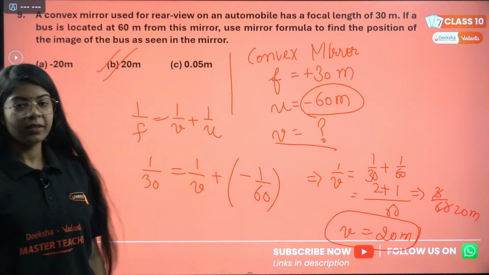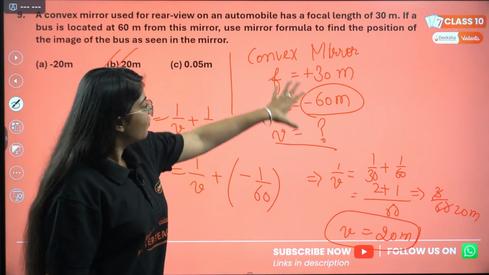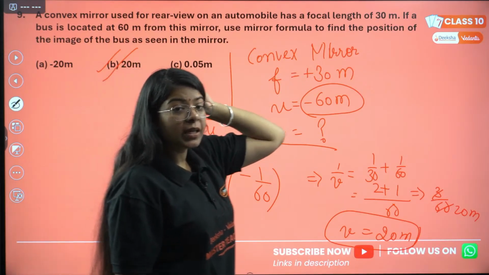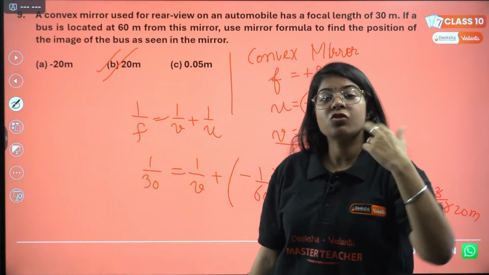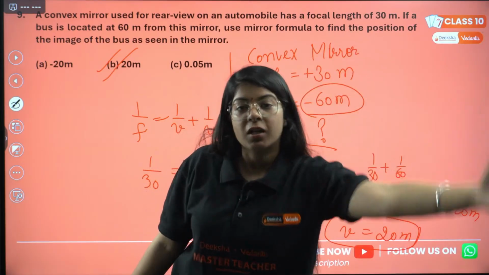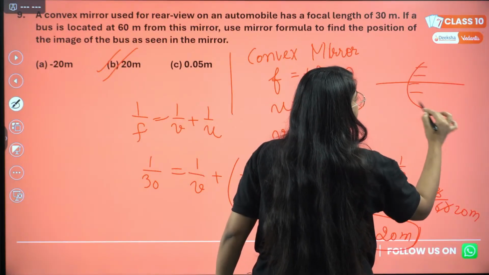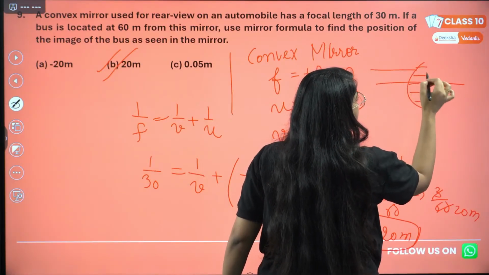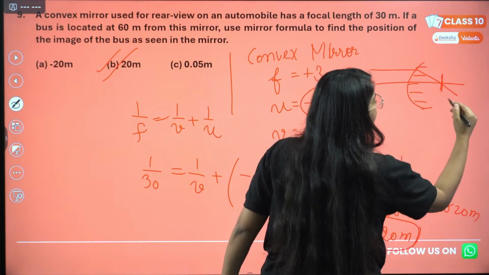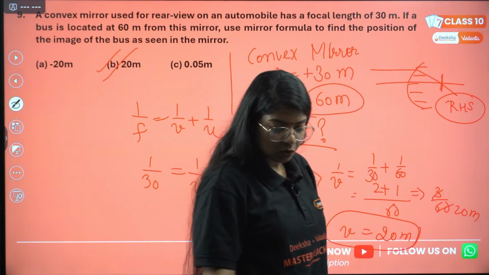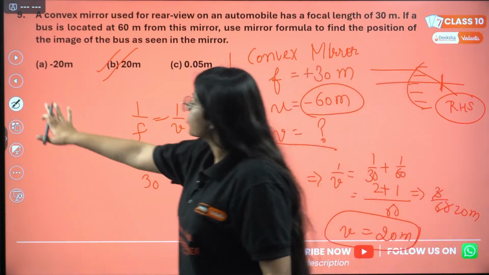How is this negative? You tell me. We have solved. The focal length is positive for convex mirror. We know that. And one more thing, in case of convex mirror, the image is always virtual and direct. It is formed on the other side of the mirror. See, this is my convex mirror. This is somewhere the object is. So the image is always formed on right hand side of the mirror. So we know V is positive. Okay, let's move on to the next question.